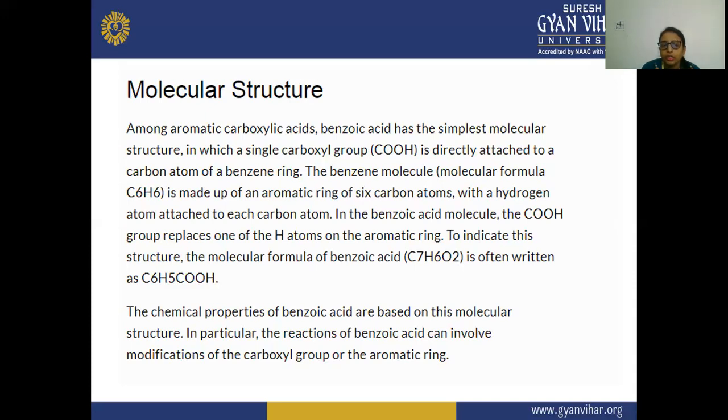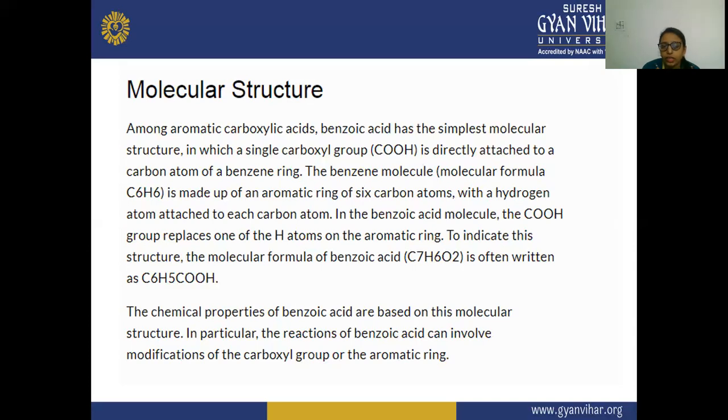And this single carboxylic group is directly attached to the benzene ring, and the benzene molecule is made up of an aromatic ring of 6 carbon atoms. The benzene has 6 carbon atoms, and each carbon atom is attached to a hydrogen atom. So in the benzoic acid case, the carboxylic group replaces a hydrogen atom from the benzene ring. And the molecular formula of benzoic acid is C7H6O2.